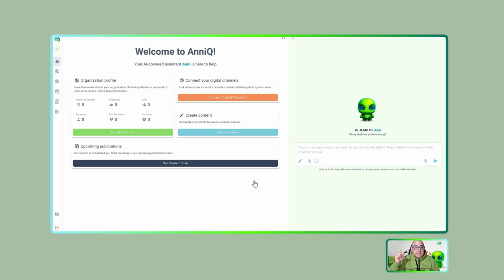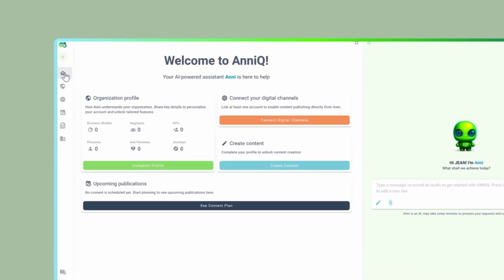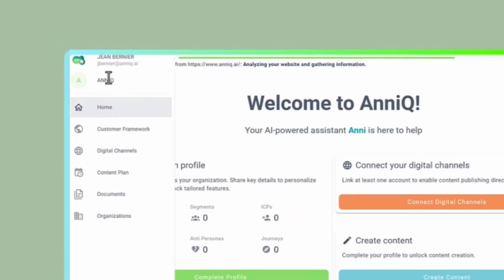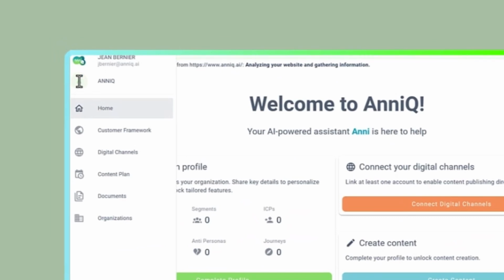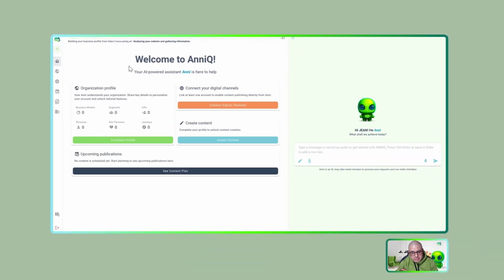Well, as this is a new fresh account, you will see an empty dashboard like this. But let me explain something while Anni is reading the website, getting information and other things. First, here I have the home screen. Check here, I have my email, my name, the company, and something interesting, but maybe more advanced. With the same email account or user, you can manage several organizations. Several organizations could be your partners, or other companies that you have.